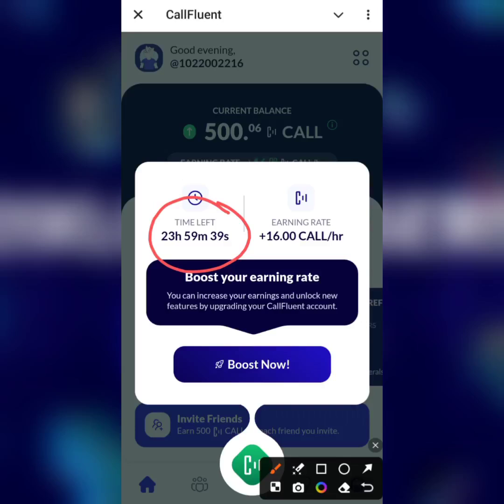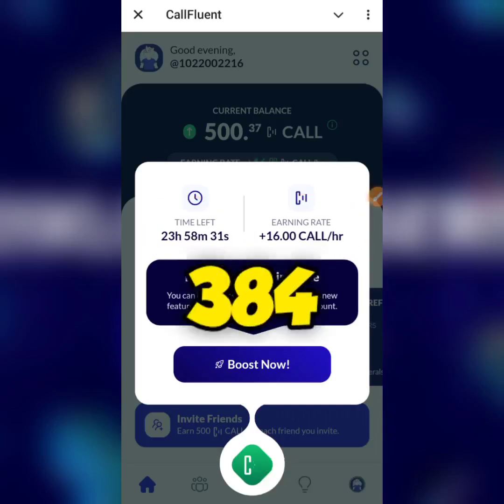But if it's going the way I know, in 12 hours you have the opportunity to turn it on. Anything above 12 hours, they usually give us the opportunity to turn this on. Now, as at the time of creating this video, the earning rate is 16 CallFluent tokens per hour. Okay, so that's what you'll be mining per hour. In 10 hours you'll have about 160, and in 24 hours you'll have about 384 tokens if my memory serves me right.